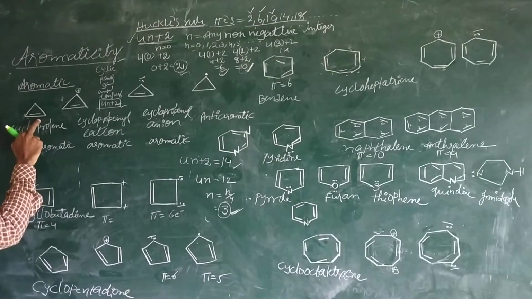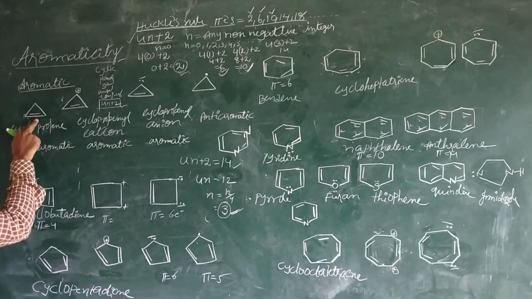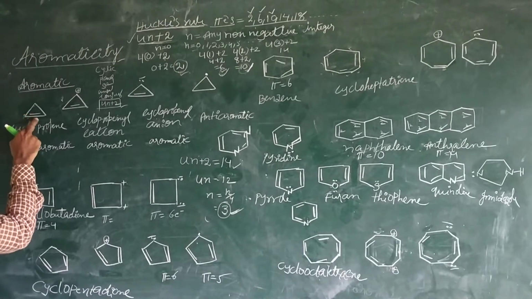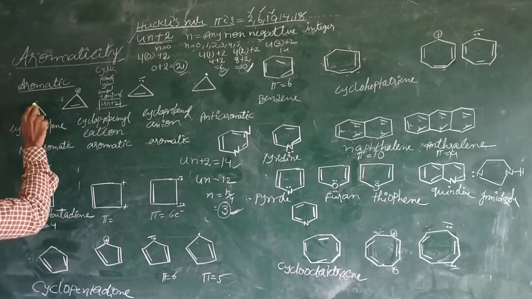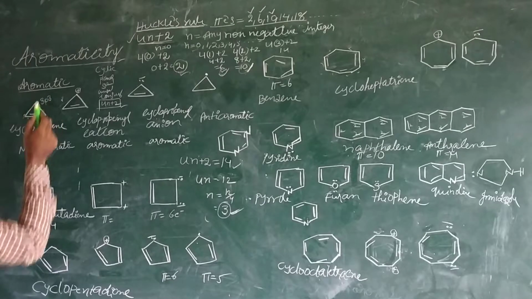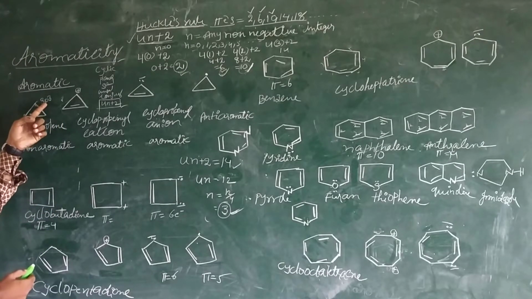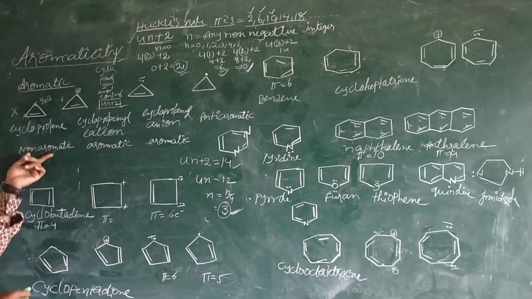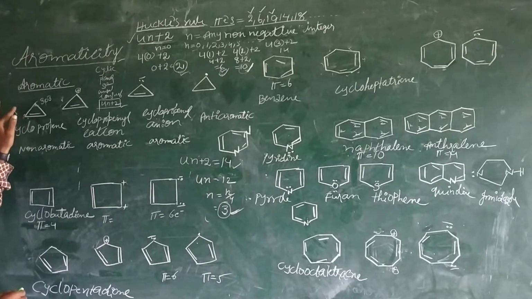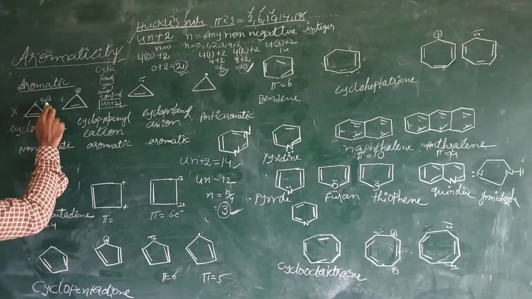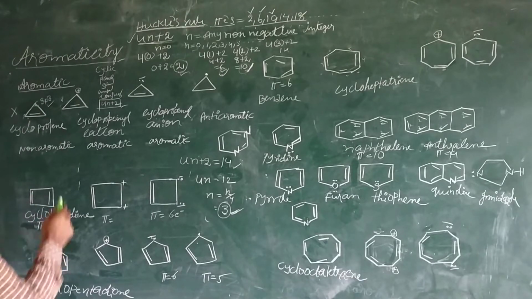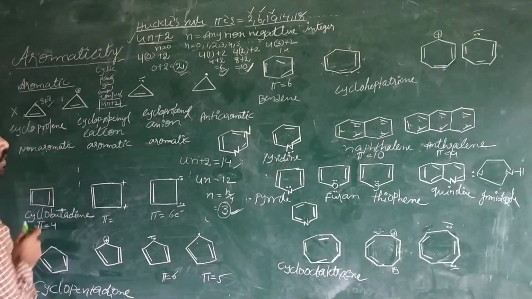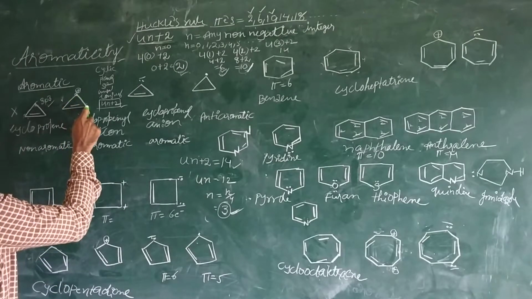But here our rule is that it must be cyclic, planar, and the carbons should be sp2 hybridized. Here this carbon is an sp3 hybridized carbon. That's why it is not an aromatic compound. It is non-aromatic, even though it satisfies the remaining criteria like cyclic, planar, and Hückel's rule, but it is not satisfying the sp2 hybridization requirement.